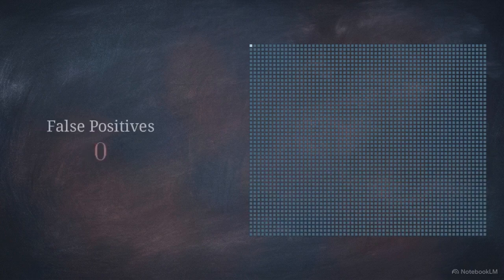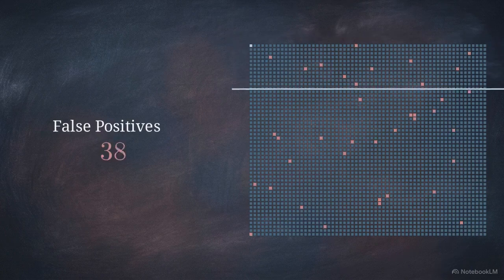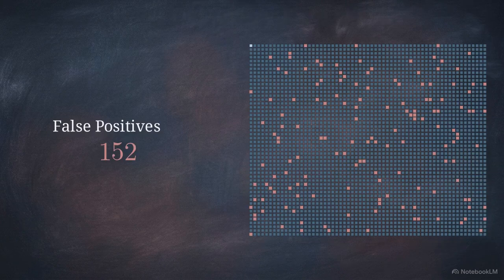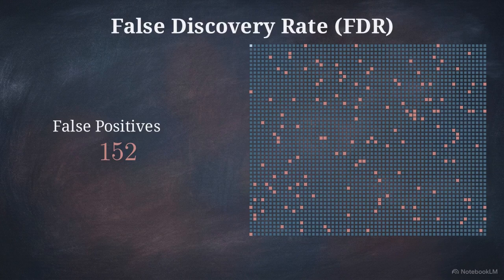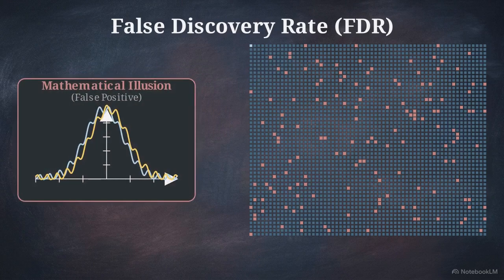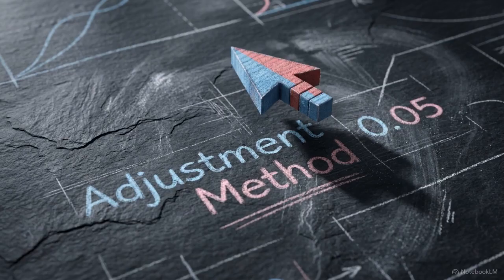But applying that single test to thousands of genes simultaneously causes a statistical breakdown. As the test fires off across all 3,051 rows, probability dictates an accelerating number of false positives. This creates a high false discovery rate. The FDR is the probability that a significant result is actually a mathematical illusion. To safely explore this dataset, we must control the FDR.